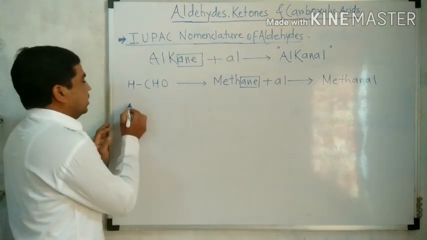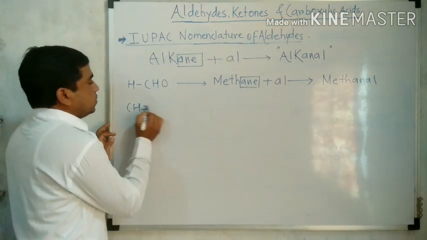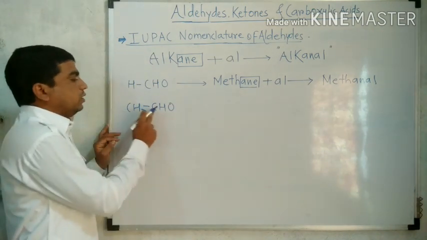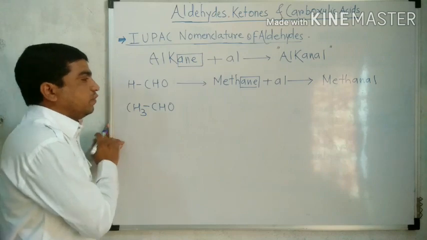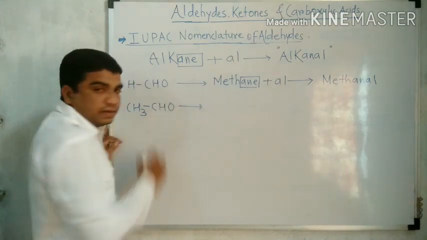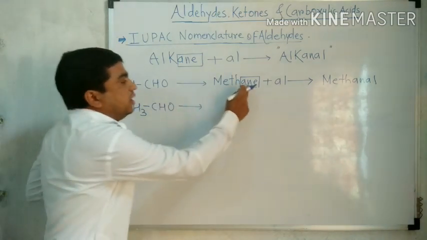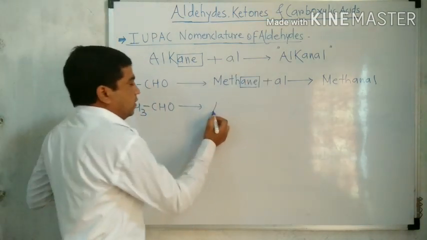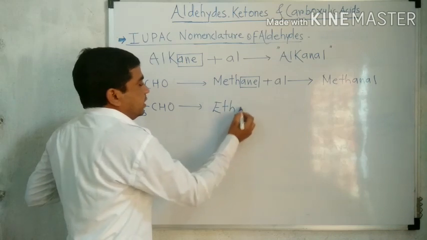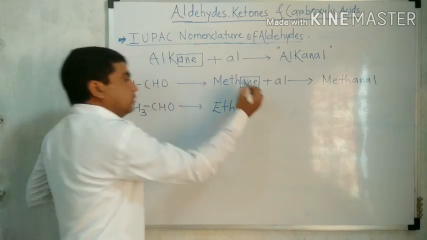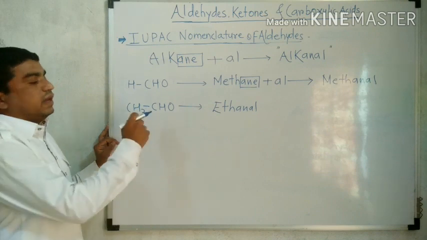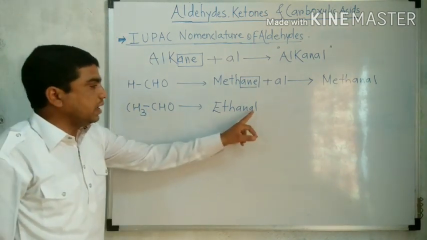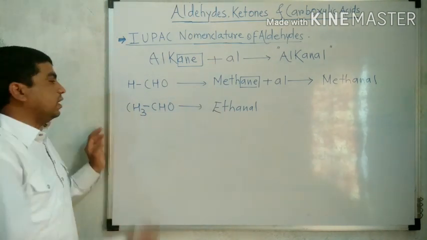Similar example, CH3CHO. How many carbons in the structure? 1 and 2. Two carbons are there. Therefore, it is the derivative of ethane. By replacing 'e' from the name of ethane and adding the same 'al', what is the IUPAC name? Ethanal. Why ethane? Because it contains 2 carbons. By adding 'al', the name obtained is ethanal.